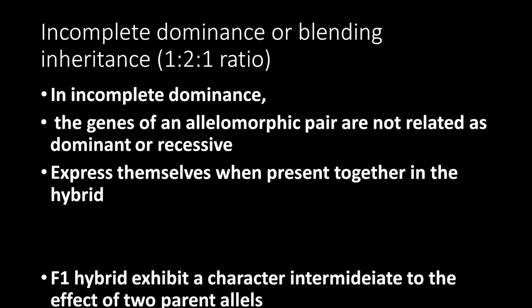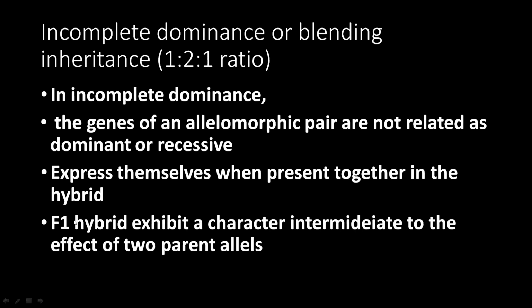Now see this. Example: the F1 hybrid exhibits a character intermediate to the effect of the two parent alleles. When we crossed a tall plant with a dwarf in Mendel's case, we got the F1 generation, all tall, because it was capital T, small t.